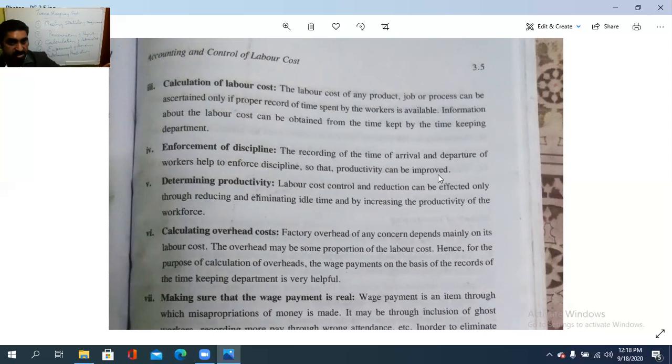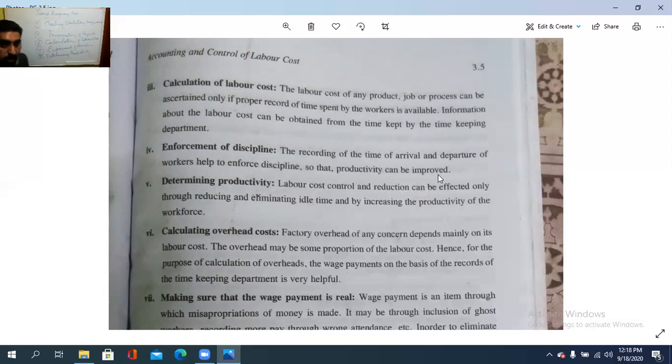The time spent idle by each and every worker in the organization during production hours, that is the idle time. So by eliminating the idle time and thereby reducing it, productivity will be increased. Productivity is to be determined by eliminating the idle time of each and every worker.